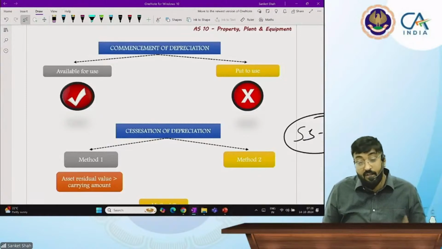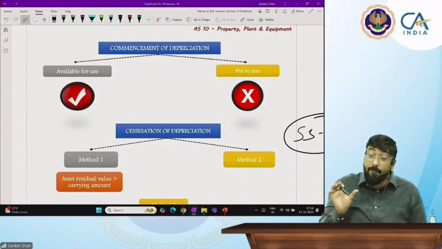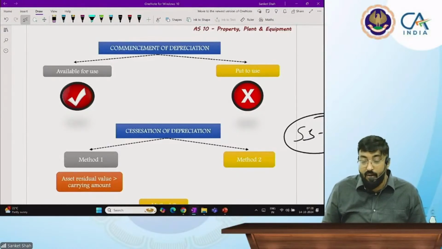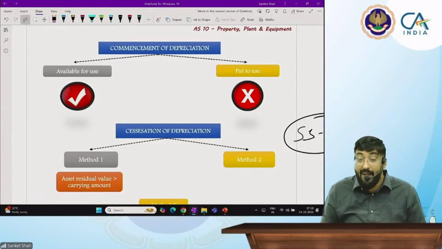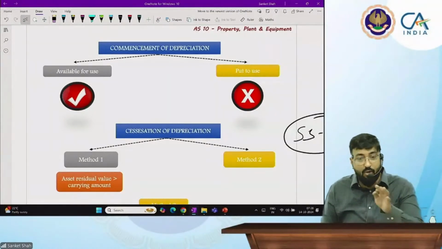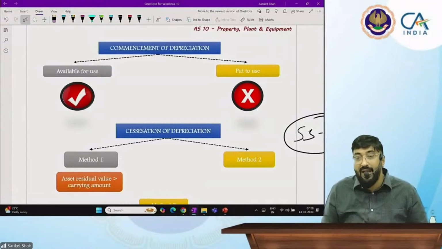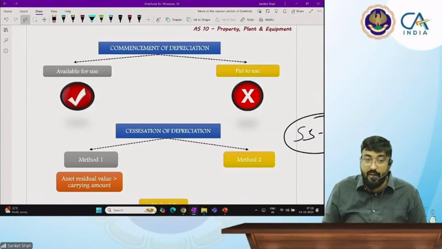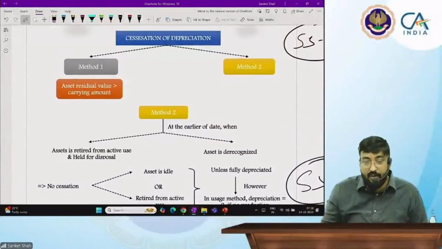No sir, depreciation will be provided. Why? The reason is very simple: depreciation is for efflux of time, passage of time. One reason for depreciation is that you are using the asset, and the second, passage of time, means time is also considered for the calculation of depreciation. So even if you do not use the asset, depreciation will start. The reason is very simple: using the asset is not important for us, being available is what is important. Okay, yes, I will take your question at the end, after the explanation of depreciation.